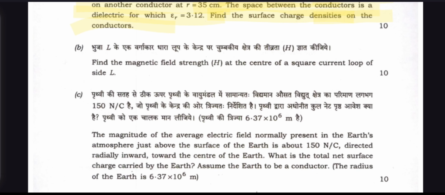And question number 5b. Find the magnetic field strength H at the center of a square conductor of side L.